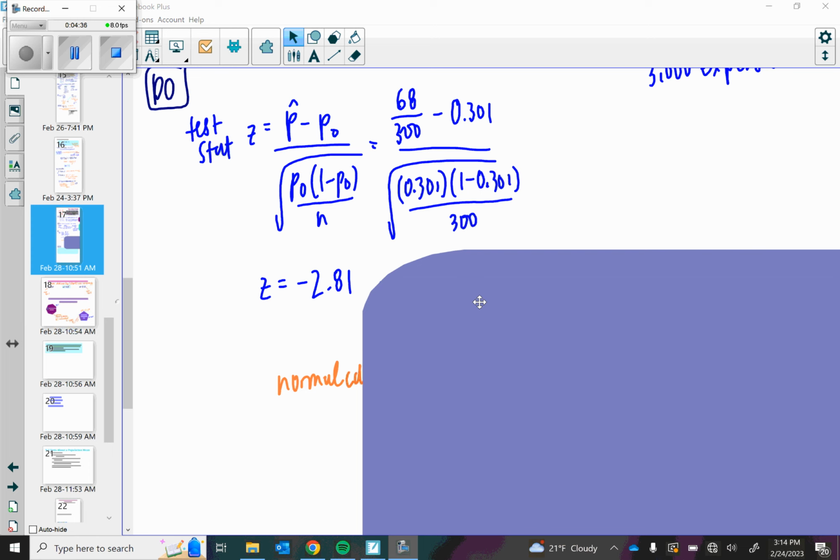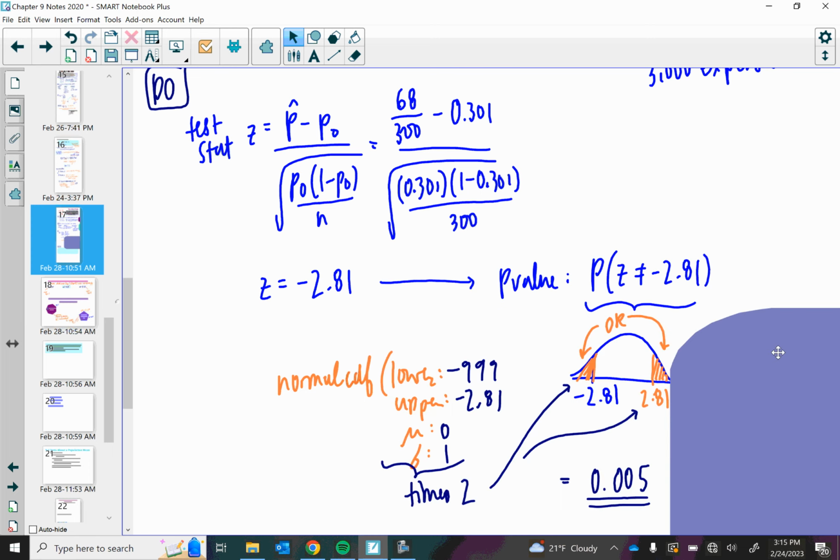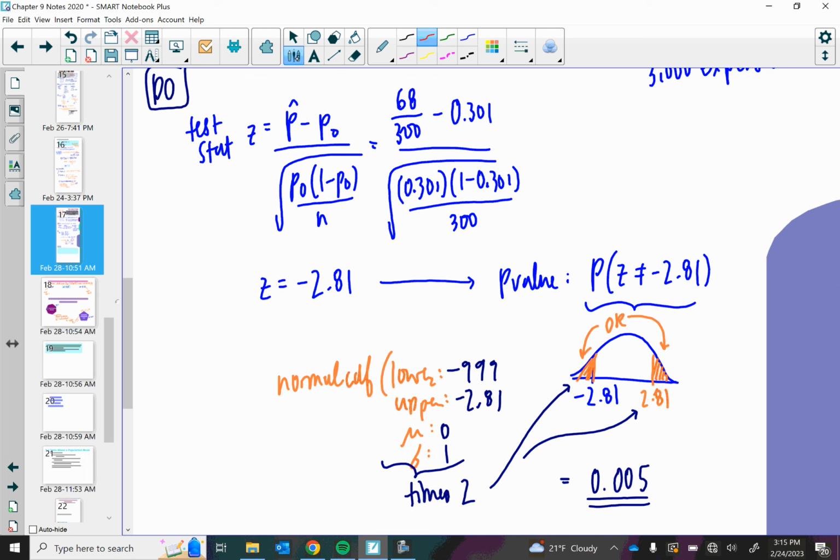Which means if I want to find a probability here, I'm really going to be looking at two different things. If I draw my normal distribution with negative 2.81, I want to figure out what's the likelihood that it is that big or bigger. So I'm looking at this area to the left of negative 2.81.